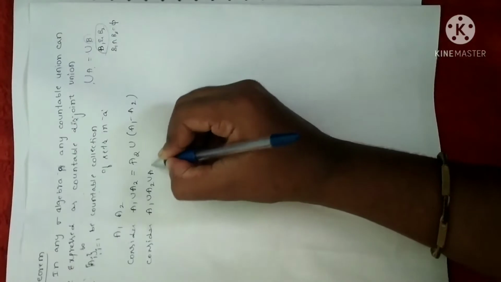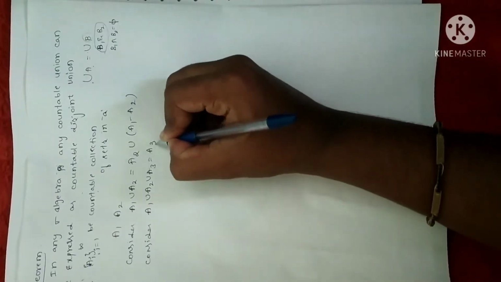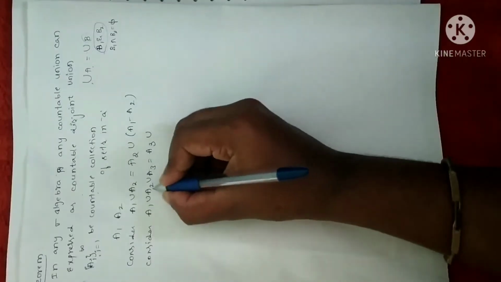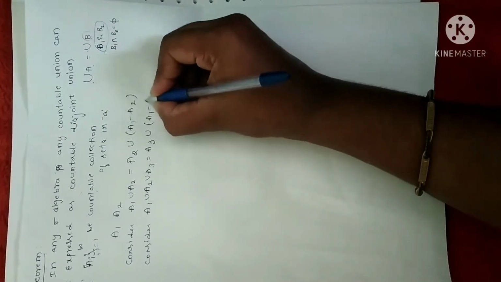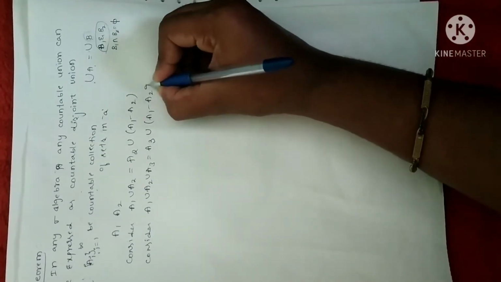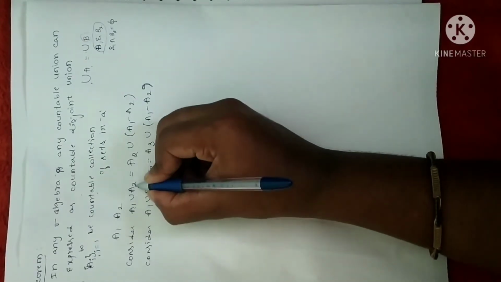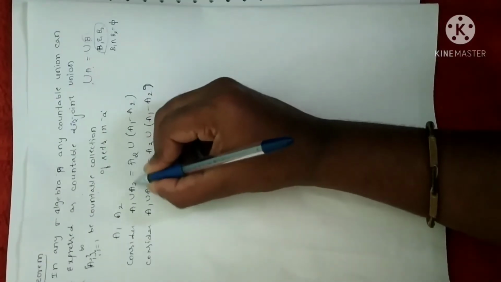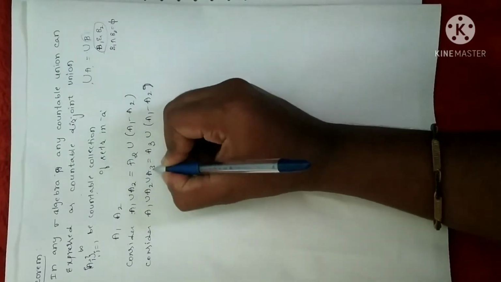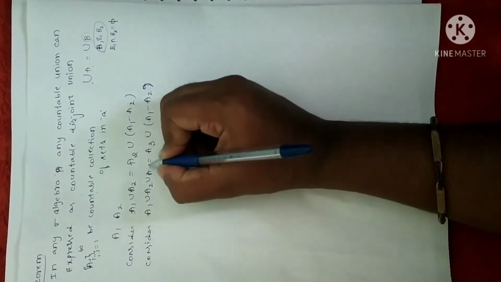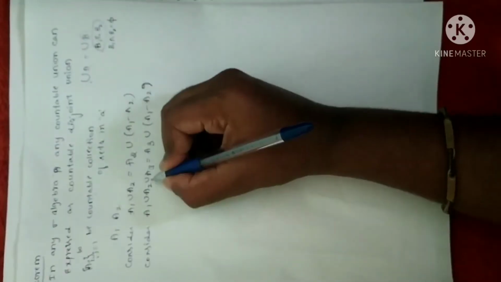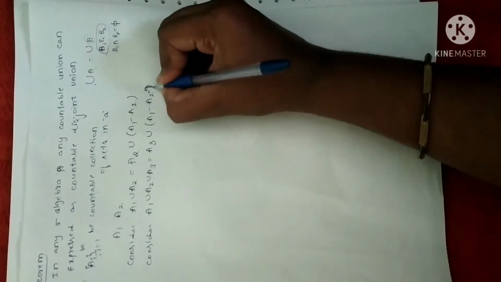I can write this as A3 union the difference of the remaining sets, that is A1 minus A2. Since I have taken A1 union A2, I can express this as A2 minus the difference of those two. I have taken three sets now, so I can write A3 union A1 minus A2 minus A3.